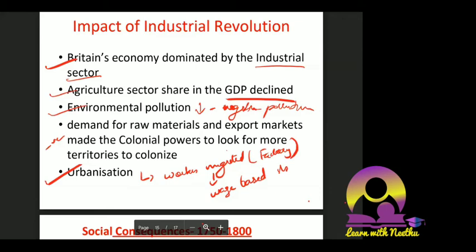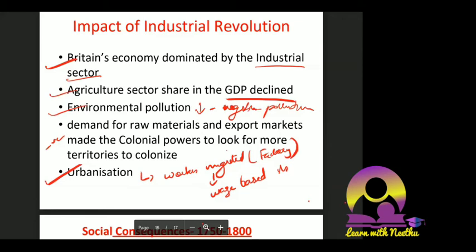That was their condition. Then we moved to the guild system. The guild system also was very closed. The trade concept was not there in the guild system. A barter system was there, but producing something and earning a lot of profit, mass production, exporting, importing, all these concepts were not there during the time of the guild system also. But when it comes to capitalism, all these things have emerged.